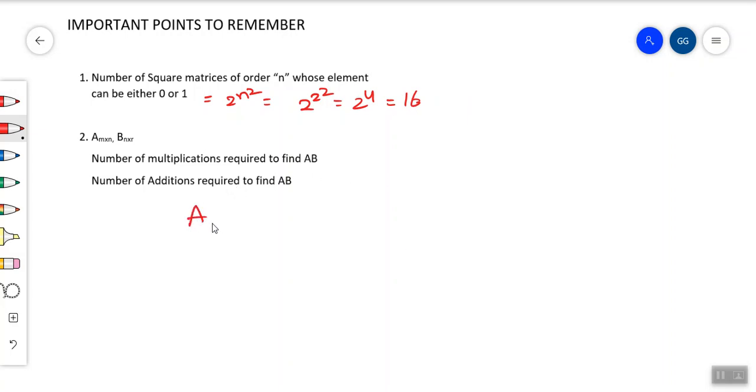Let A be a matrix of order m by n. Let B be a matrix of order n by r. Then how many multiplications are required to find AB? It is m into n into r. And how many additions are required to find AB? It is m into r into (n minus 1). Listen aspirants, these are very important results. Please try to remember this.